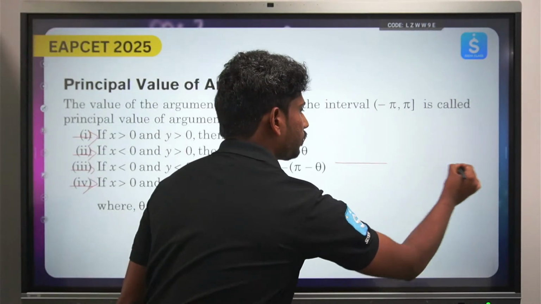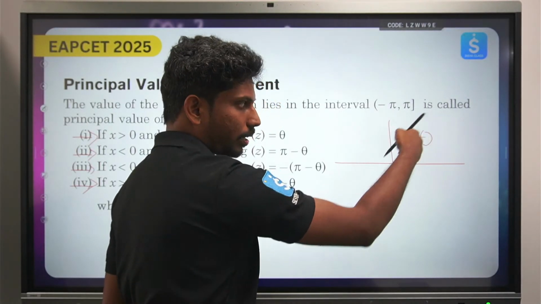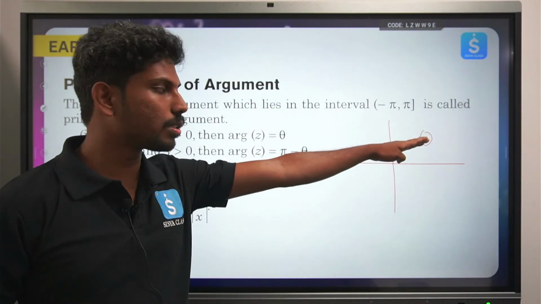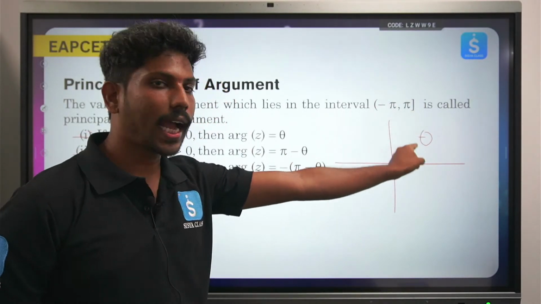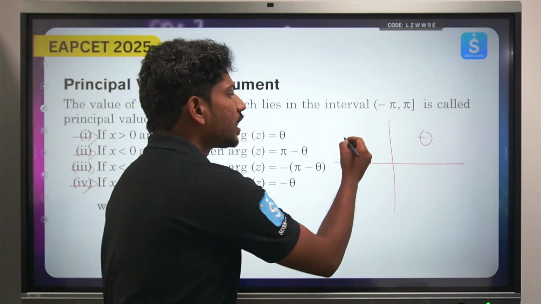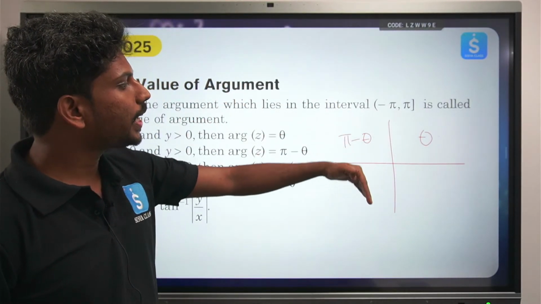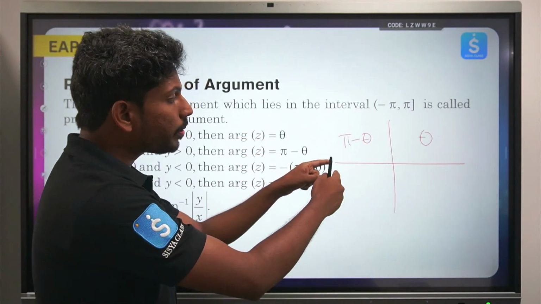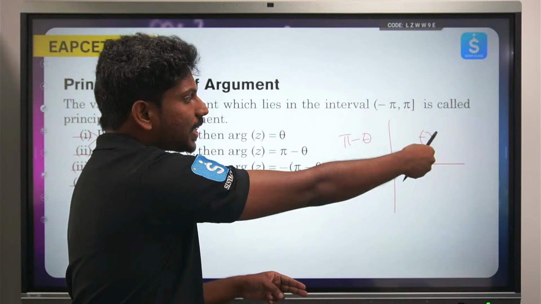First, if the angle belongs to the first quadrant, from 0 to 90 degrees, the argument will be theta itself. If it is greater than 90 and less than 180, it is pi minus theta. If it is greater than 180 and less than 270, don't be in a rush to say pi plus theta, because it lies between minus pi and plus pi.